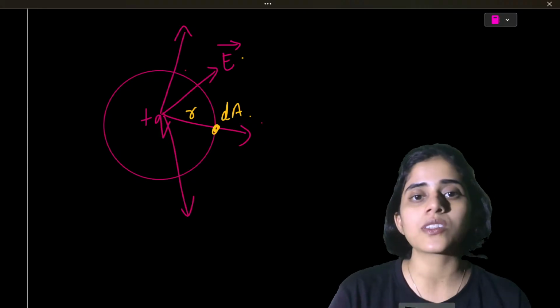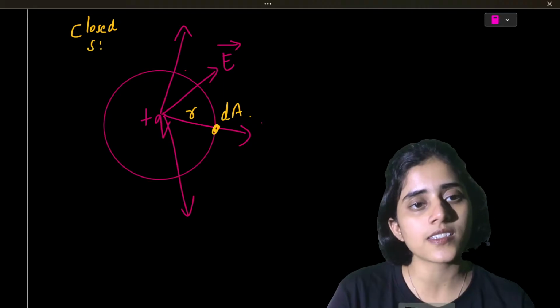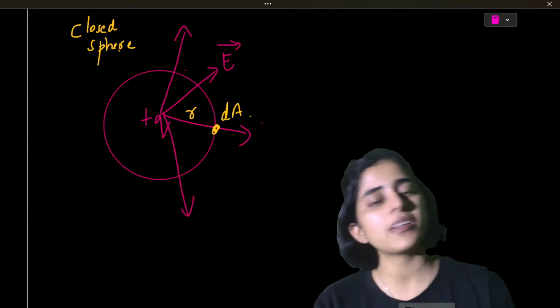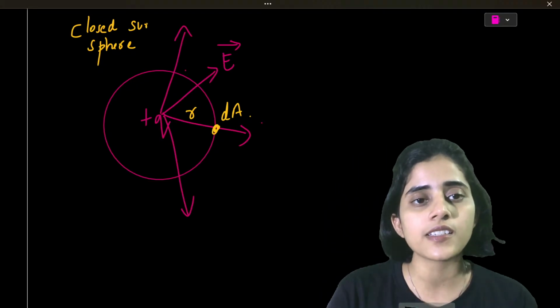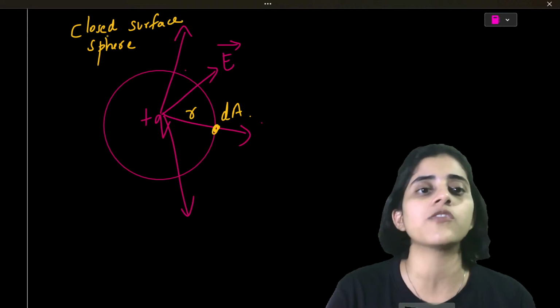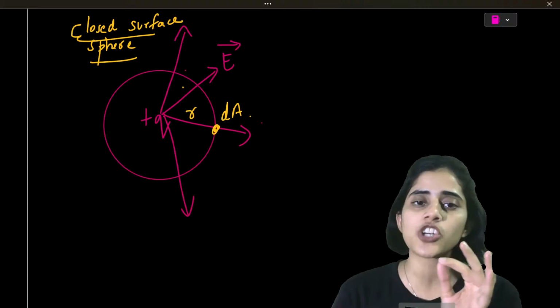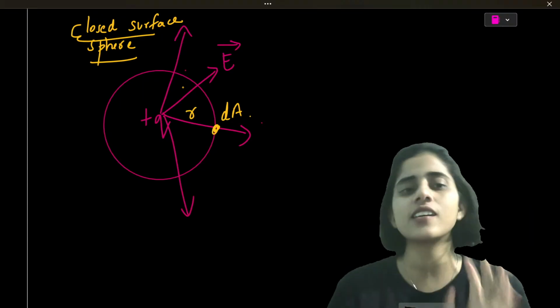Now this is a closed sphere. Gaussian can be any closed surface; it just has to be a closed surface. In our case, I'm taking a sphere because for a point charge, the best surface to show the total charge enclosed is a sphere.